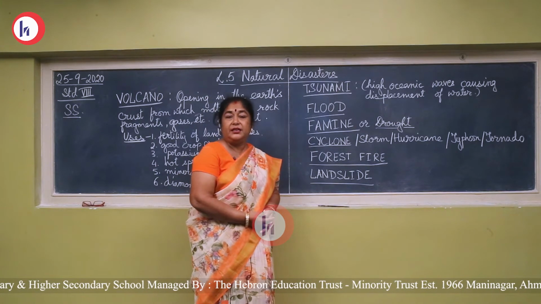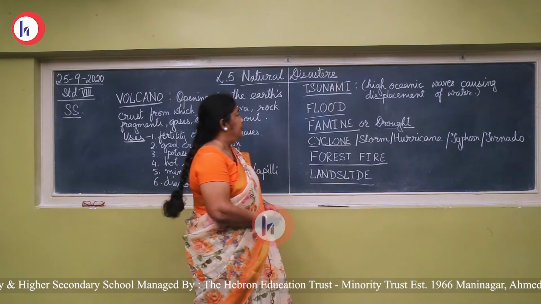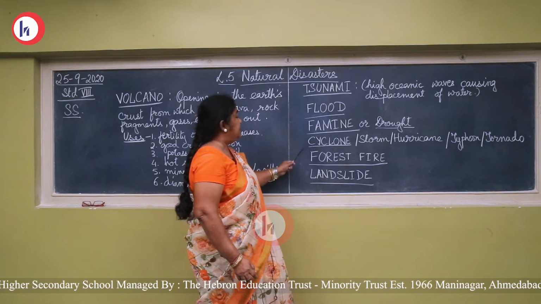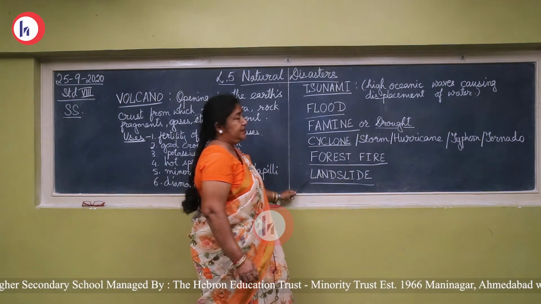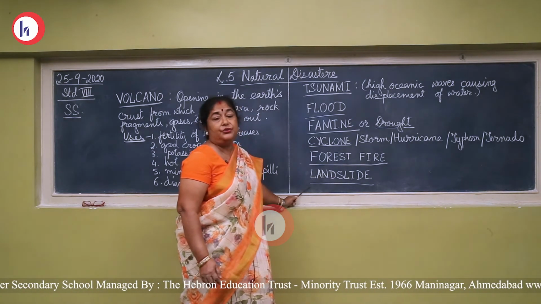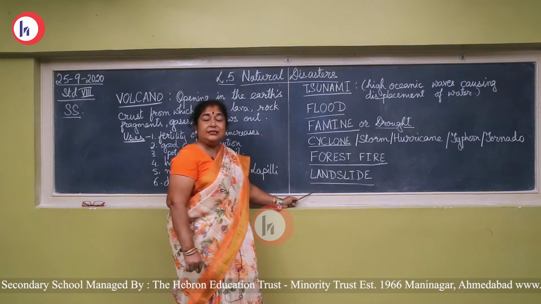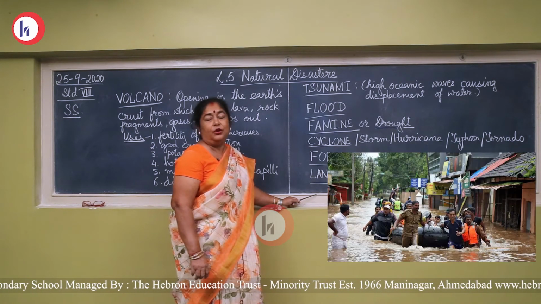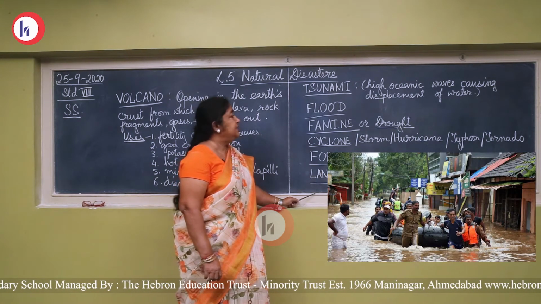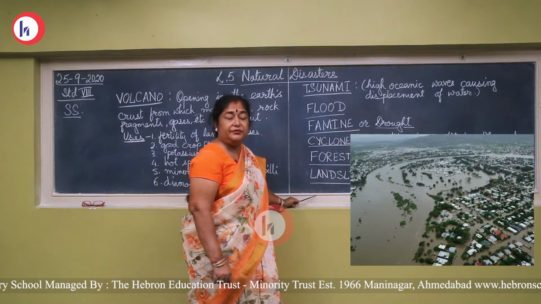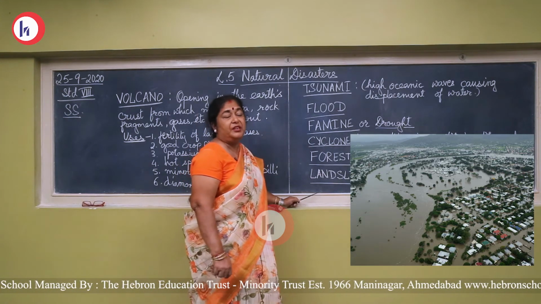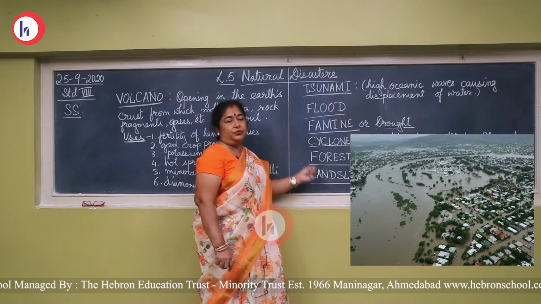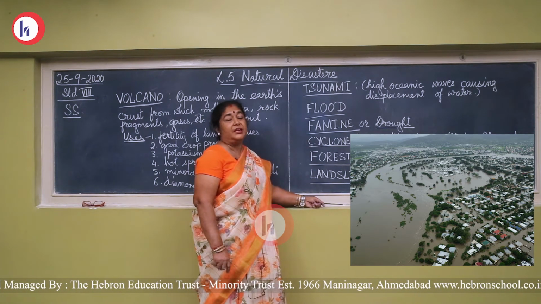You read in the second lesson of English this year. Now, flood, famine, cyclone, forest fire and landslide are caused due to the disturbance that is on the surface of the earth. Floods, we often hear, happen on the earth's surface. Recently also, many regions were covered under the flood due to the monsoon. So floods are a very common thing. It happens